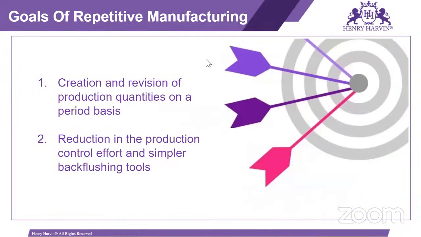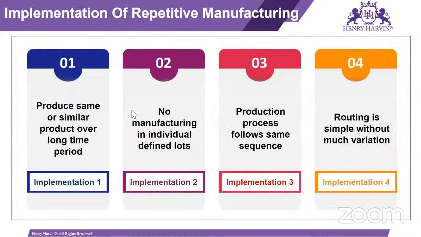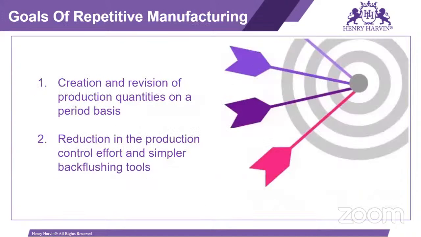So what are the goals of repetitive manufacturing? Creation and revision of production quantities on a period basis. Repetitive manufacturing is period-based manufacturing. Means it is a continuous process, and we are manufacturing the material on a period basis, for example 1 month or 15 days. So there is continuous production. Another goal is reduction in the production control effort and a simpler backflushing tool.